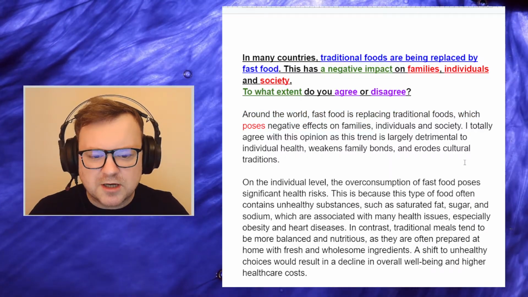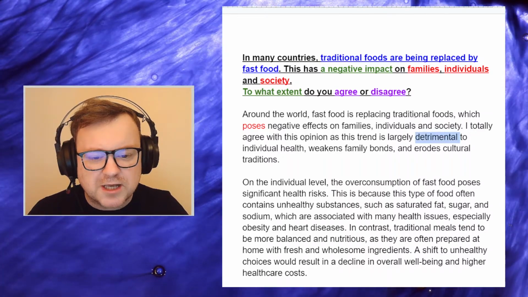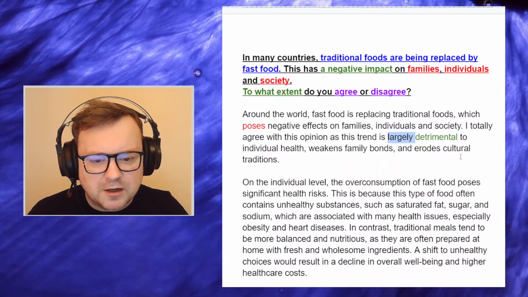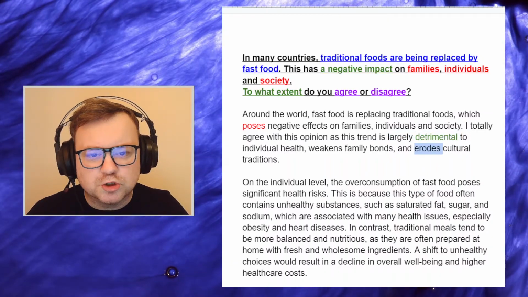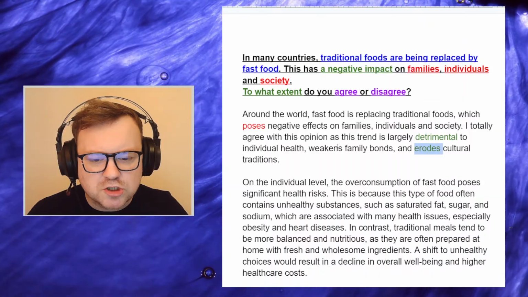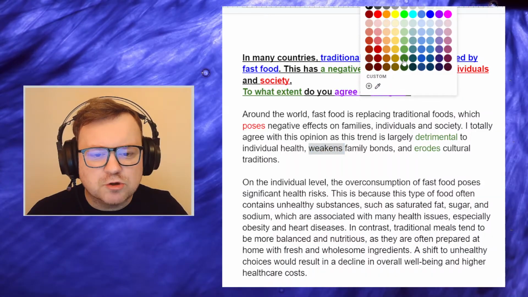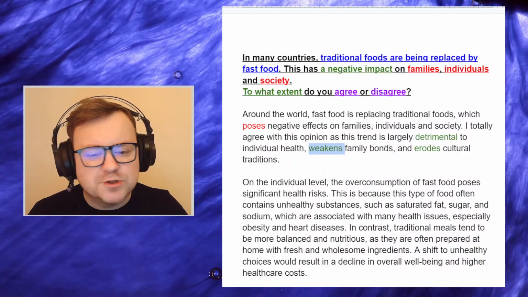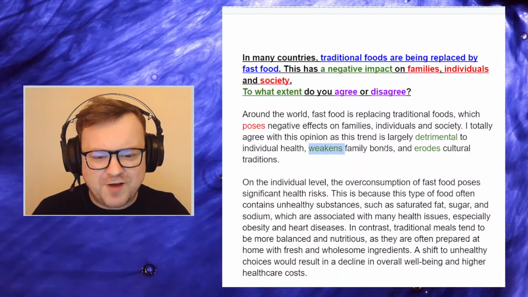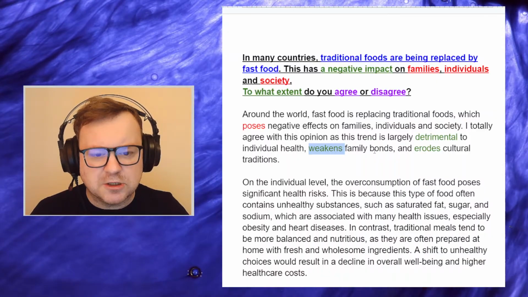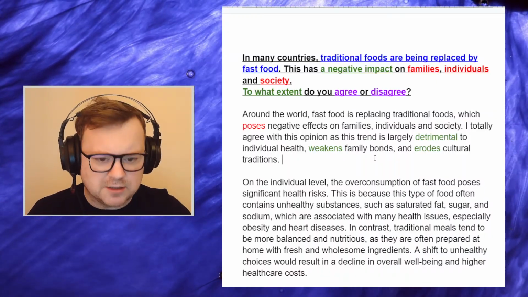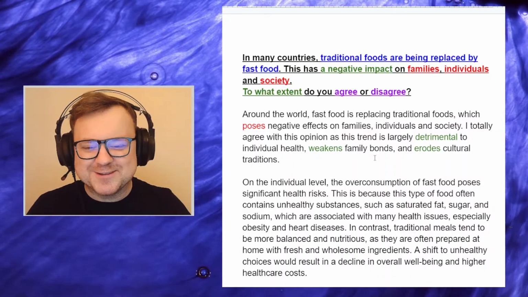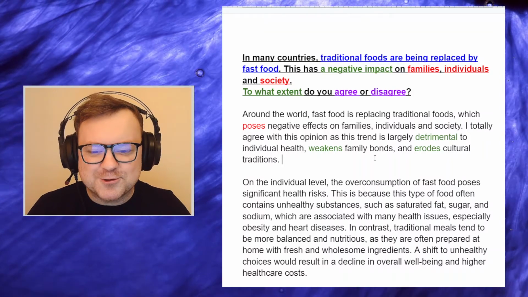Communicative achievement, great. And nice bits of language in here too. Detrimental, wonderful. Largely detrimental, beautiful adverb there. Erodes cultural traditions. That is a wonderful collocation to use. Weakens family bonds, great. Not just makes them weaker, but weakens family bonds. And family bonds, yeah, so there's a lot of high-level language in that introduction. I'm already thinking, okay, this candidate is serious about his or her IELTS writing.